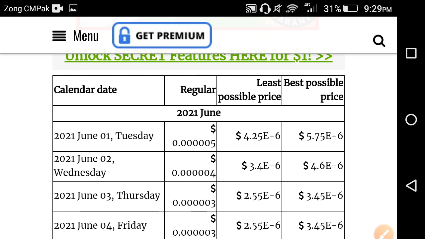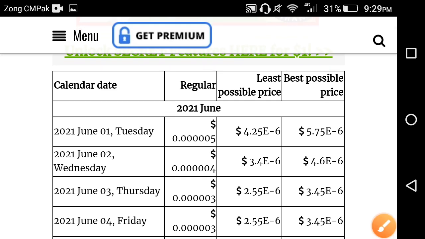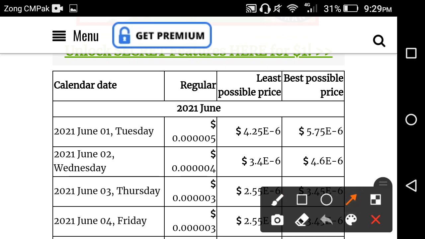As you can see now on the screen, that is the price chart of the Shiba token, and here you can see the calendar dates: the 1st June Tuesday, the 2nd June Wednesday, the 3rd June Thursday, and the 4th June Friday. And here you can see the regular predicted price for Shiba token, and here is the least possible price, and here is the best possible price of the Shiba token.